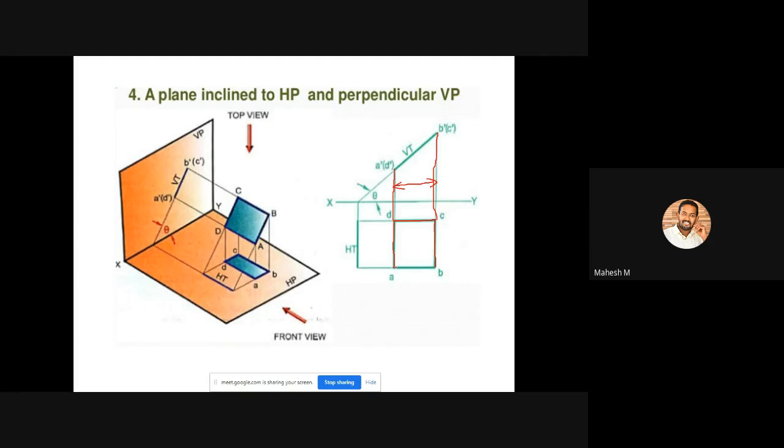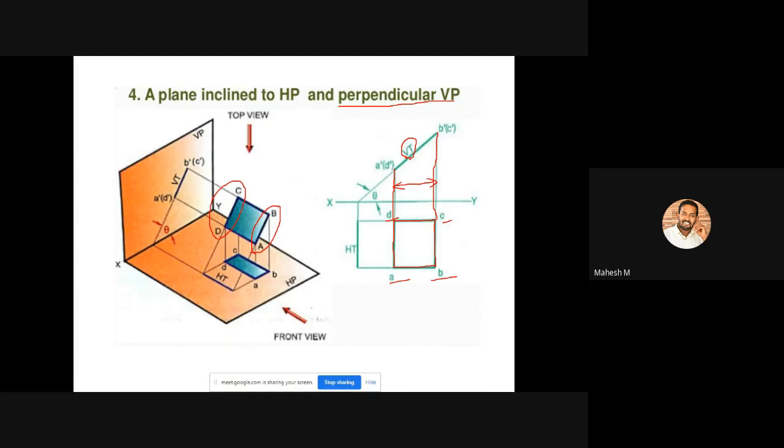So you can connect these 2 points with a horizontal line. Here the D and C line is nearer to the reference line, and A and B is far away from the reference line. So you can mention it as D, C, A and B. Here also you can mark the traces. This one is actually a vertical trace because it is perpendicular to VP. If it is perpendicular to VP, you can mark the front view as vertical trace.